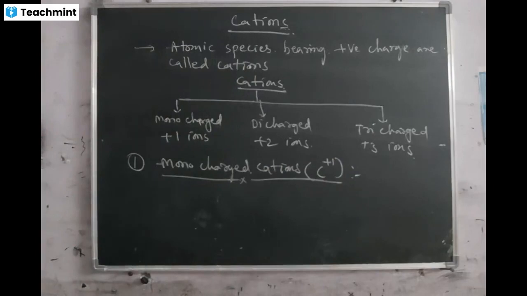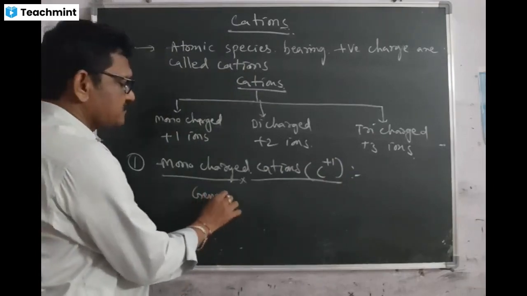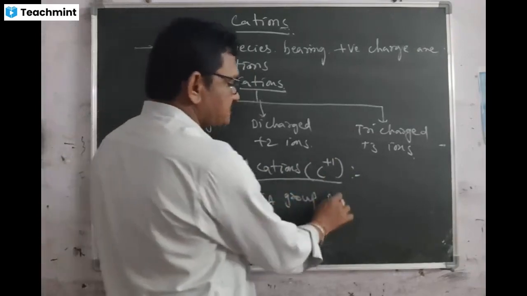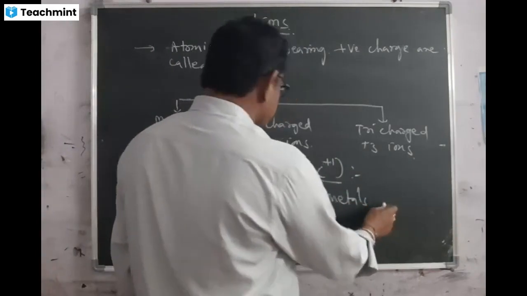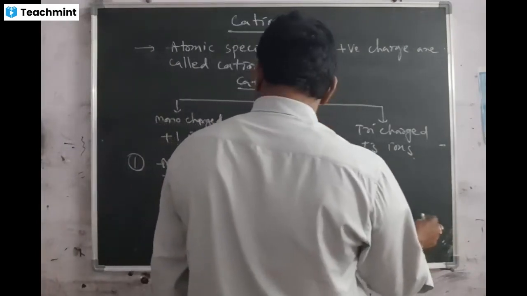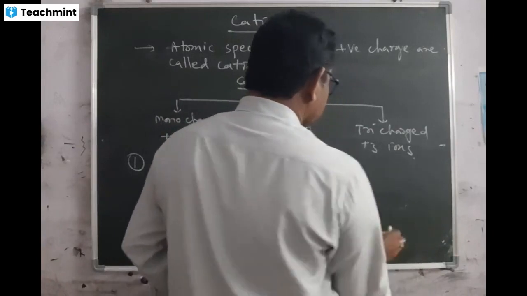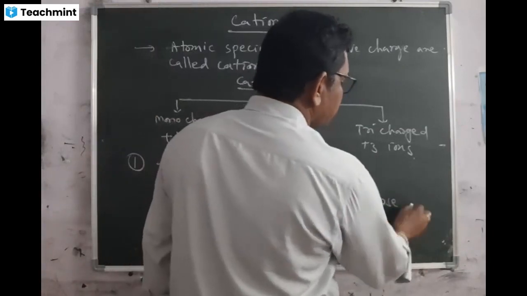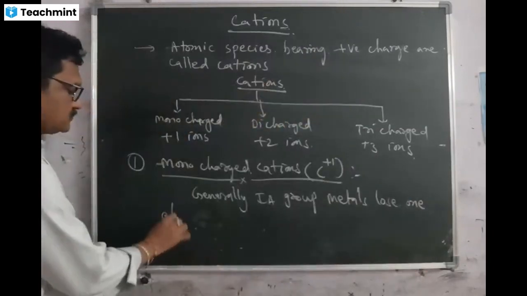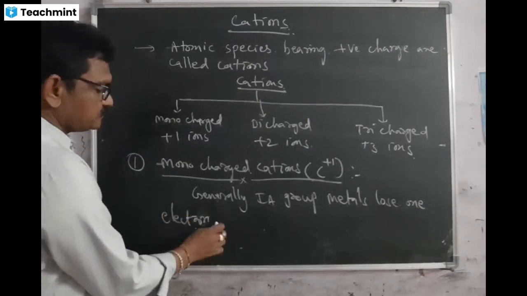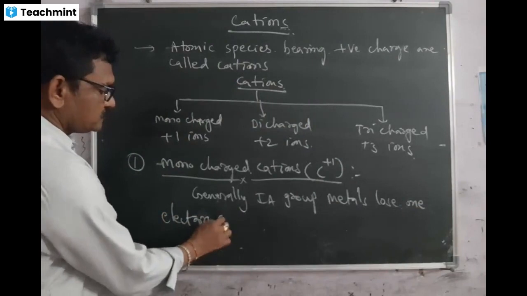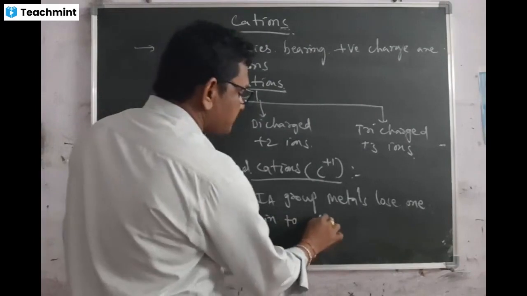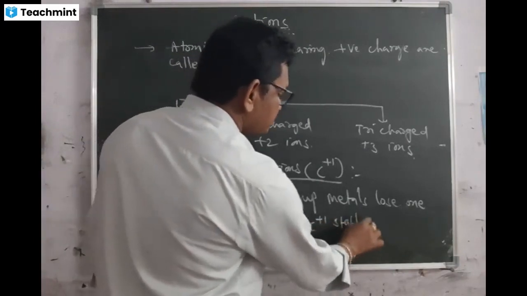Okay. You write down generally first group metals lose one electron, convert into C plus 1 stable ions. Why are these C plus 1 stable ions?